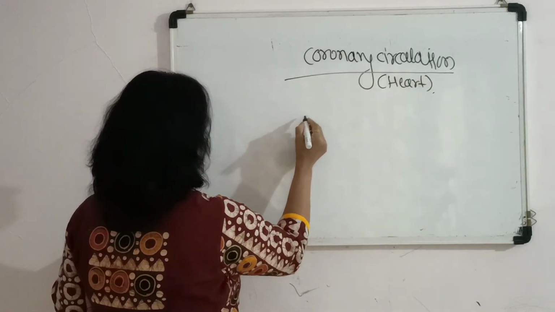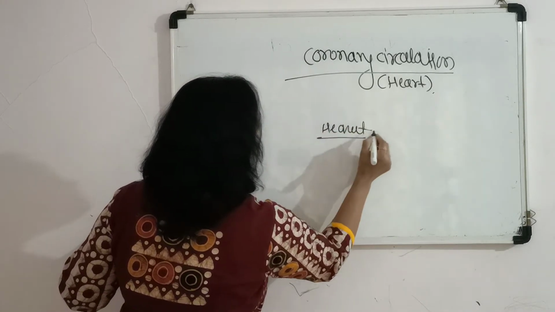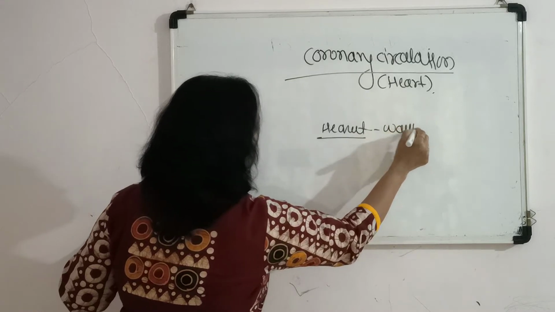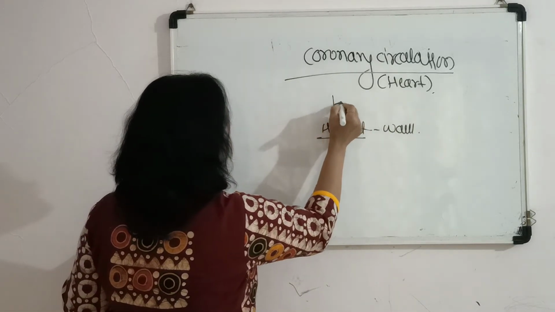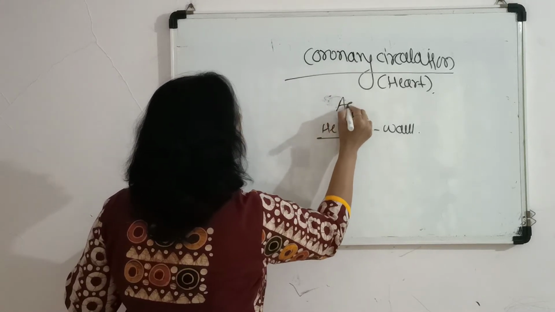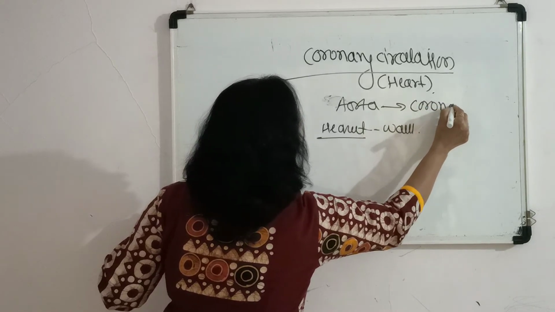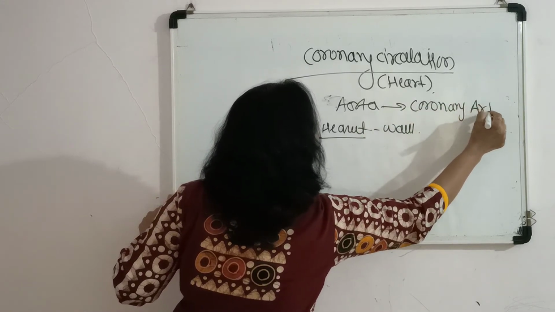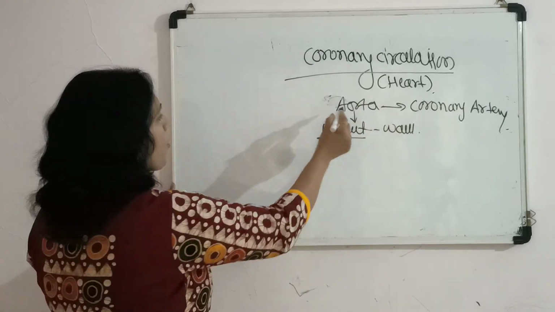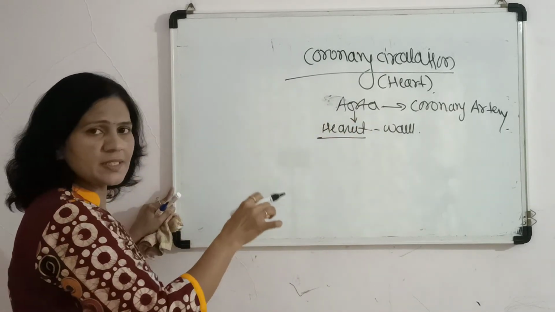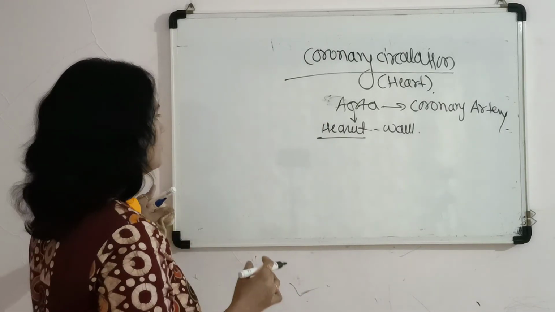So the heart wall, that is the cardiac muscle, receives oxygenated blood from the coronary artery, which is a branch of the aorta, and as we have discussed, the aorta arises from the left ventricle.